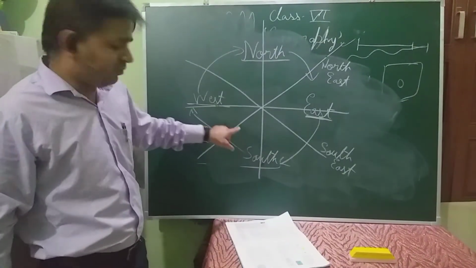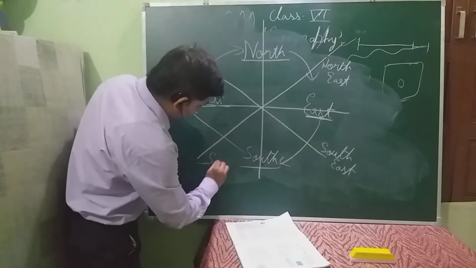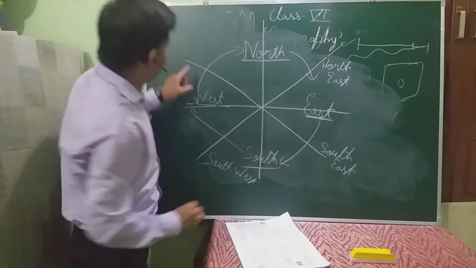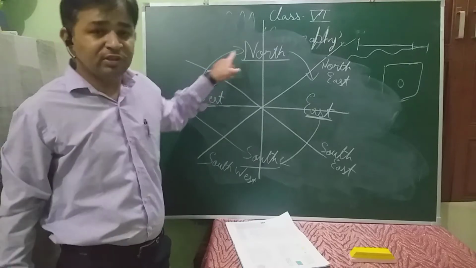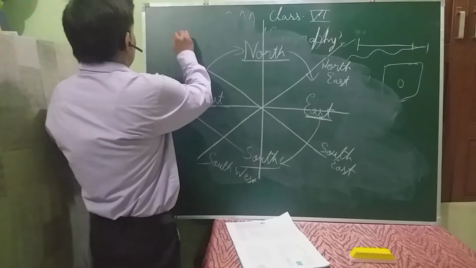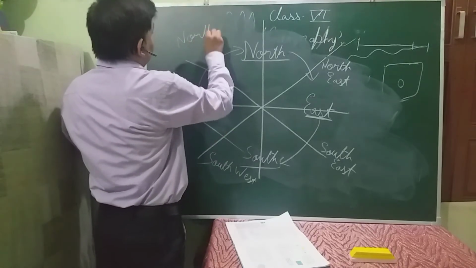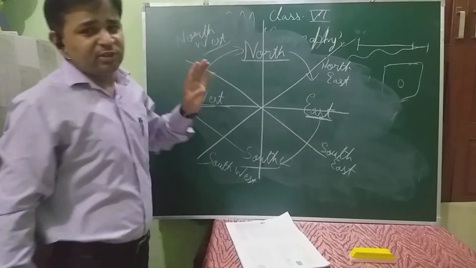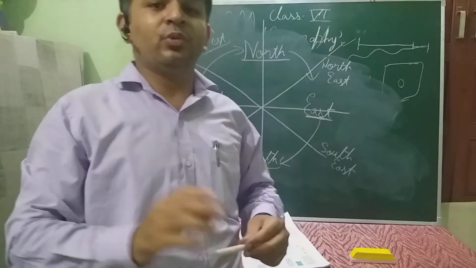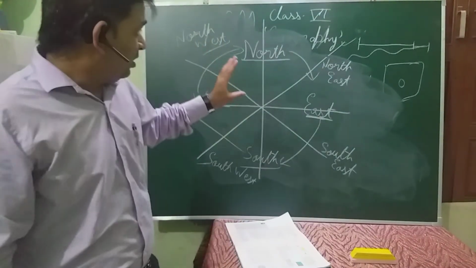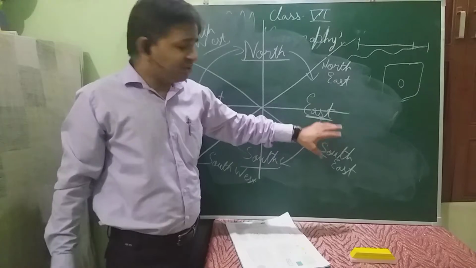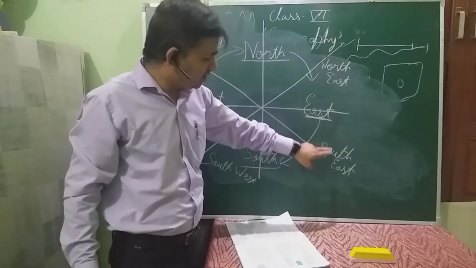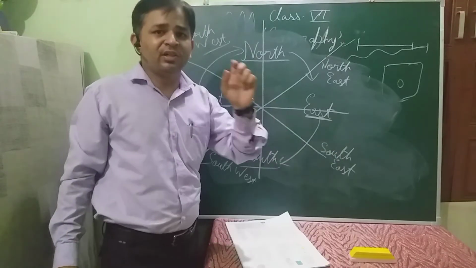This line again from south and west part, this is called southwest. And this one from west and north part, this is called what? Northwest. So the basic thing, my dear students, you need not confuse in any manner. The major thing in these sub directions is that the word north or the word south will be written first.